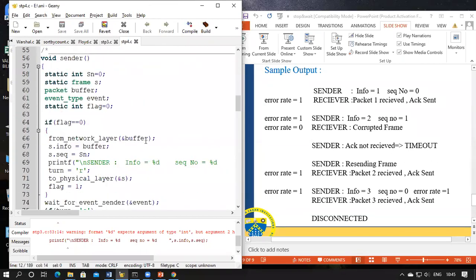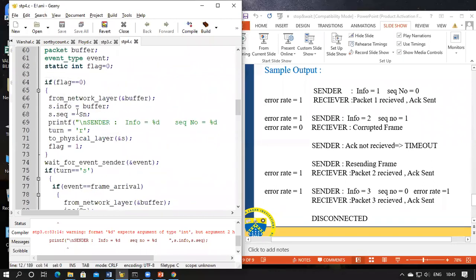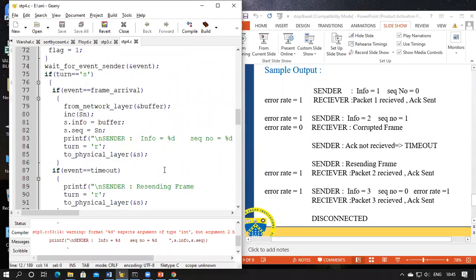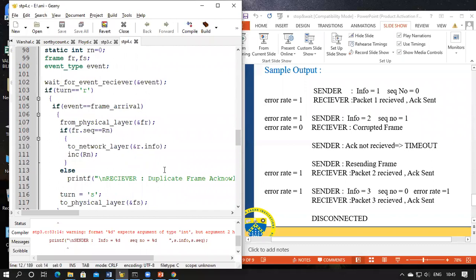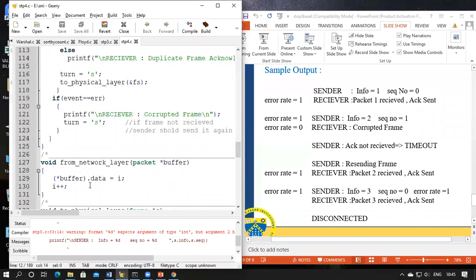So here we're just sending some empty packet from the network layer. We're just passing that parameter. In the function call, we're assigning a packet number ID, which tells which packet number it is, and that is assigned to the data. And you're incrementing the I to indicate the next information that has to be sent.